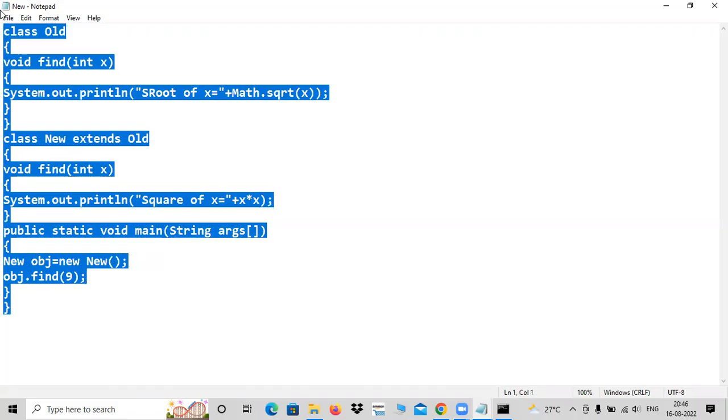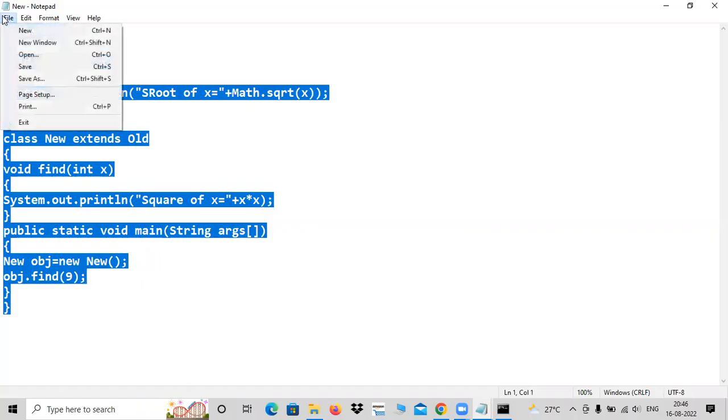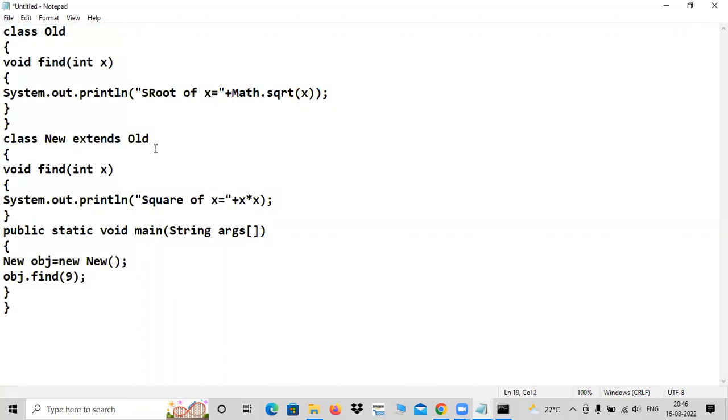So what to do? See, I will show you that. There is a keyword, sorry, not a variable, called final. It is a modifier. So just see here, the old one I am taking. I'm just changing the names for saving purposes. The new one. Let us not disturb the old program. Same program, just changing all the names. Right. Now see what I'm doing. Here, I want to stop overriding. So final. Final methods cannot be overridden.